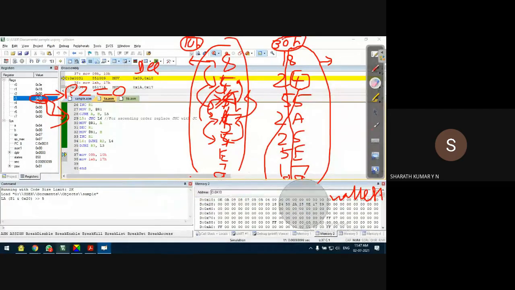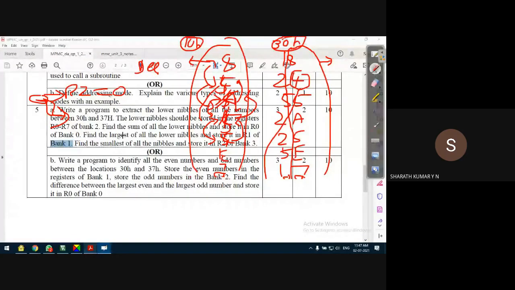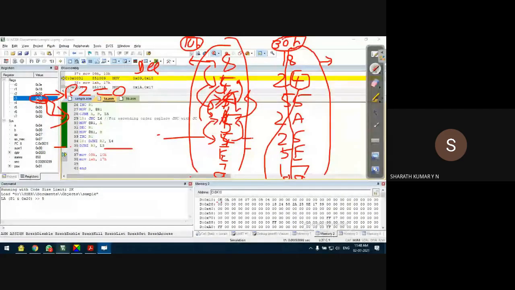And the last part is very simple. What is the last part of the program, guys? It says: store the largest nibble in R1 of bank 1 and the smallest in R2 of bank 3. Shashi Kumar had a question. How to pick the largest and the smallest is very simple. Once the data is arranged, take this data and store it wherever you want. In our case, it is some location. It depends on the question, no problem. How to pick the second largest, guys? In the second location, for example, if this is location number 10, at location 11 you'll find the second largest.